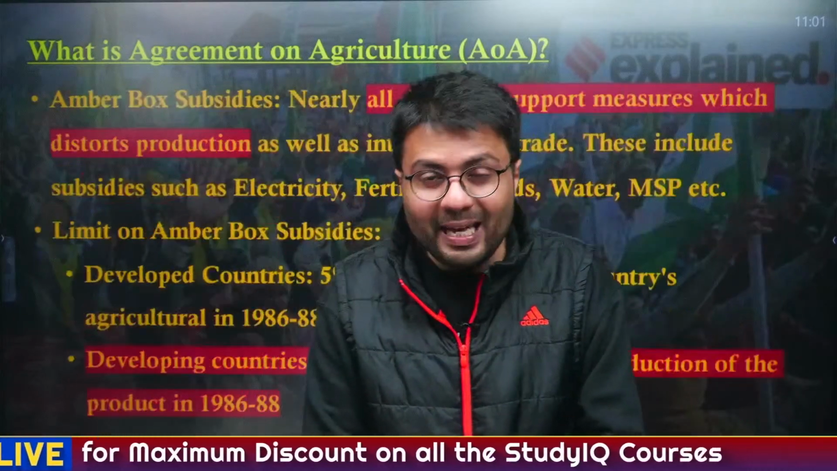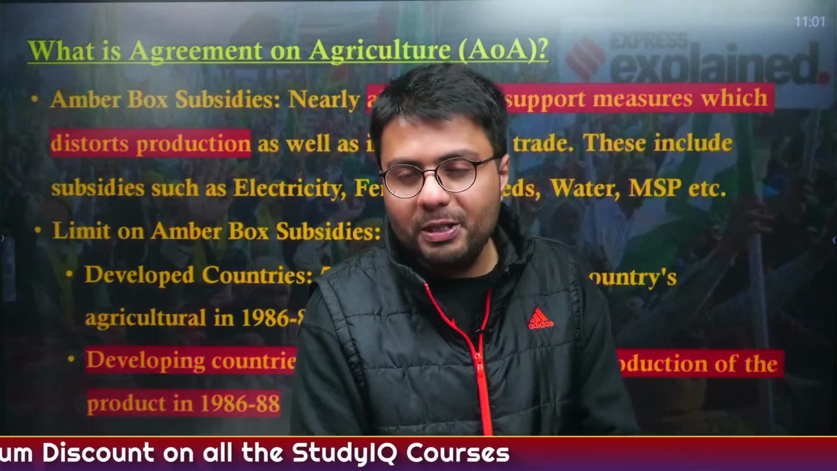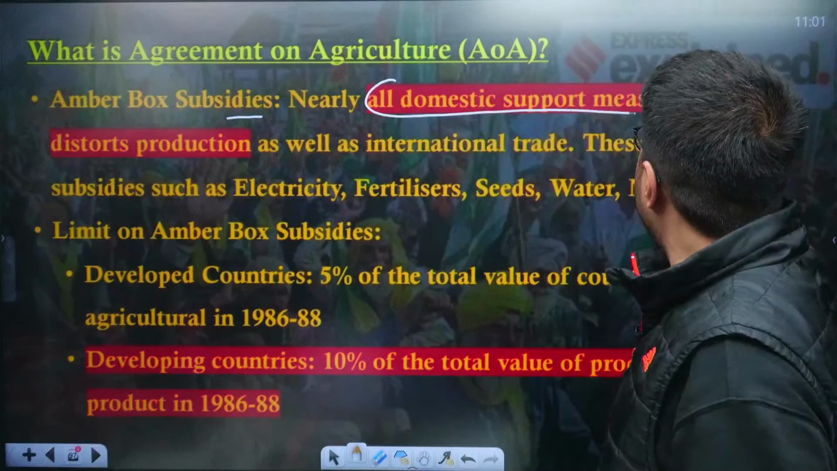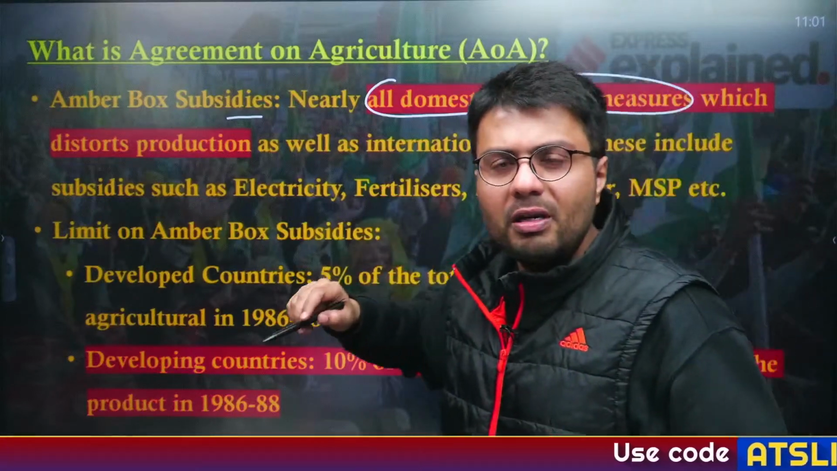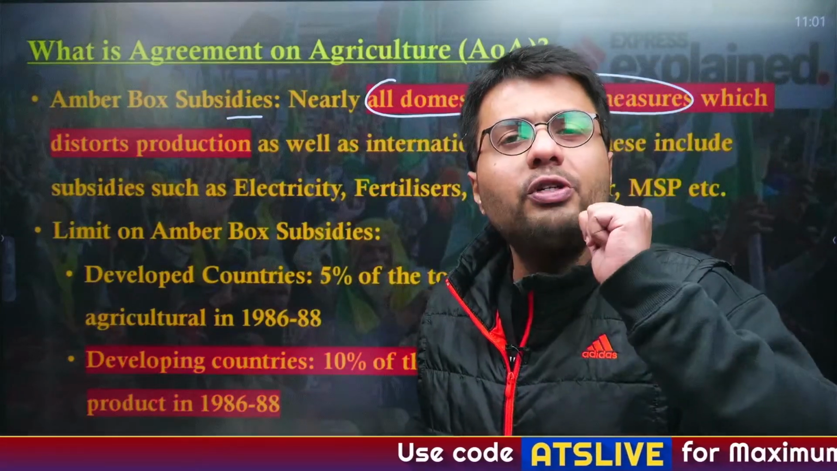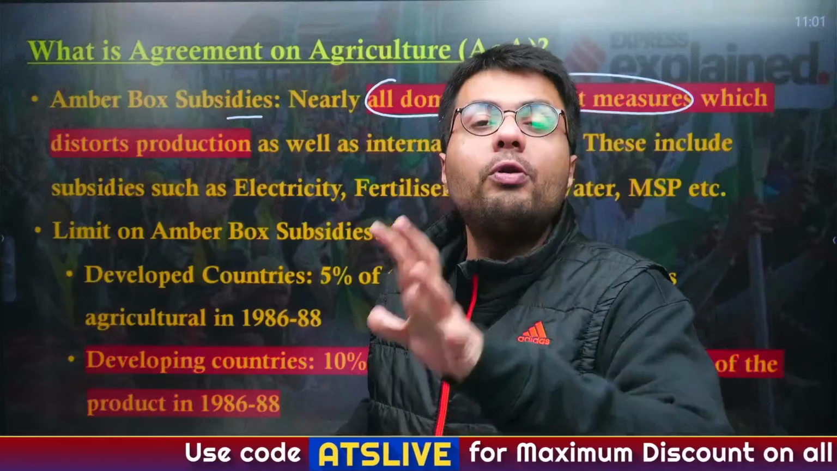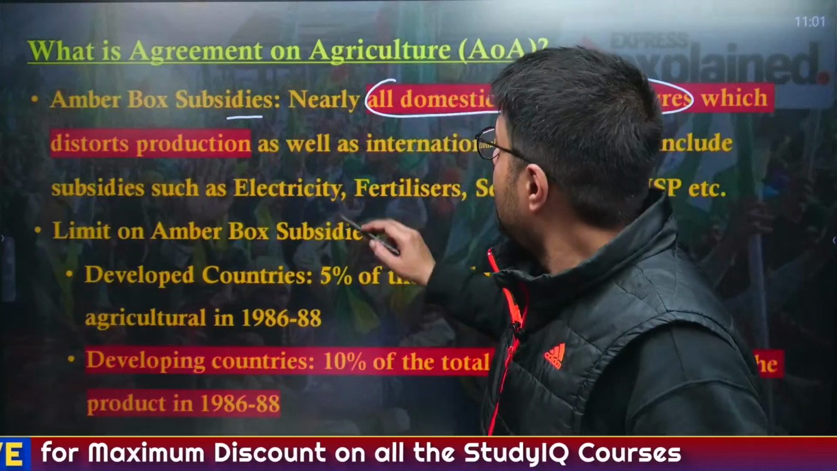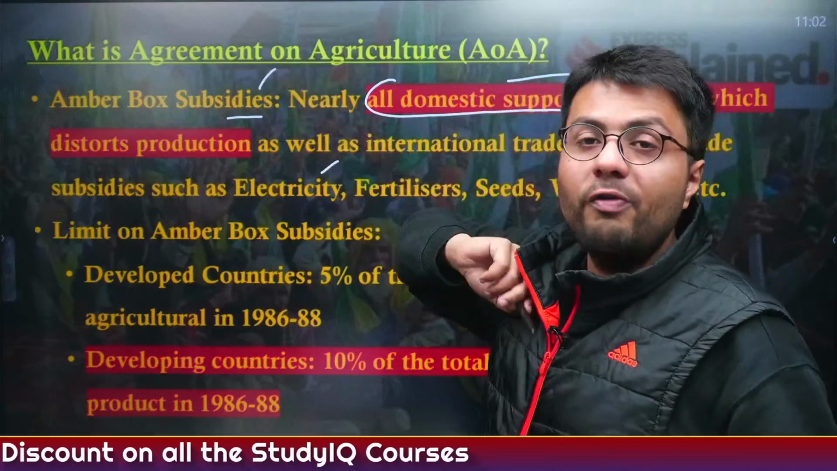Now, the third category, which is very important from our exam's perspective, is called the amber box subsidy, as nearly all domestic support measures which distort production, like provision of free electricity, provision of subsidized fertilizers, or procuring food grains under the MSP program, under the PDS program, etc., constitute a part of the amber box subsidy.